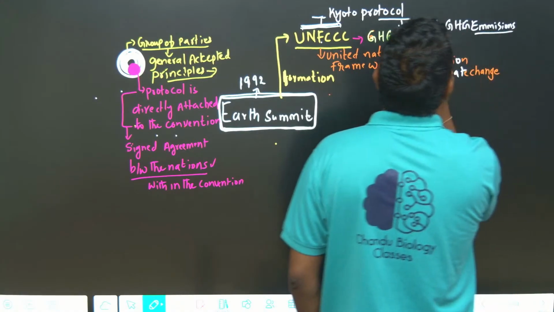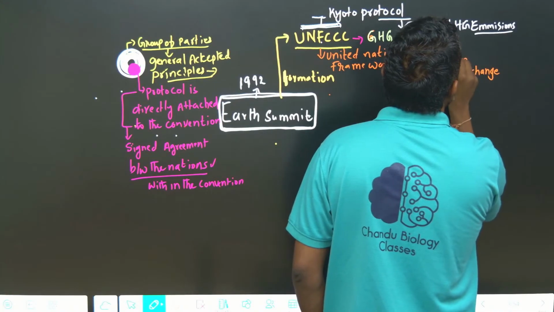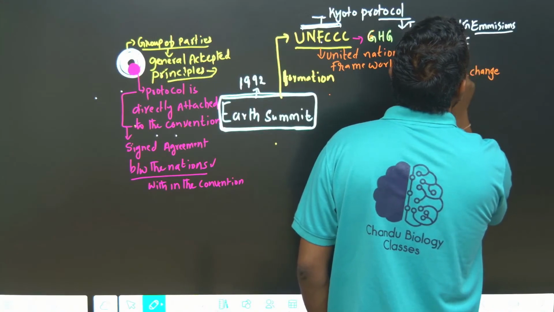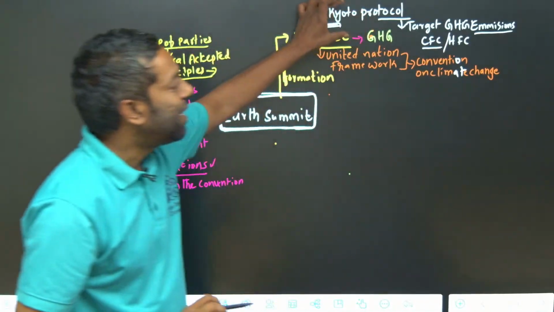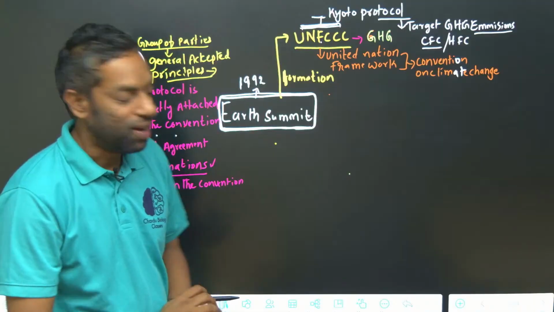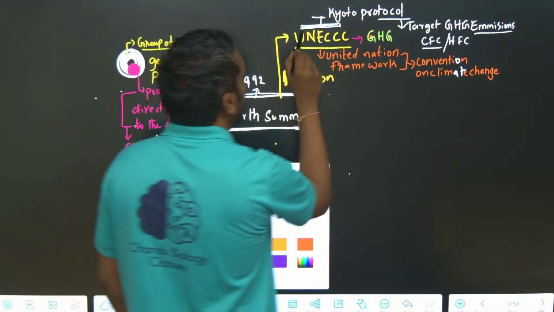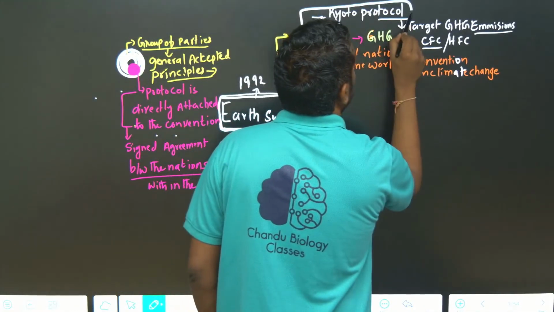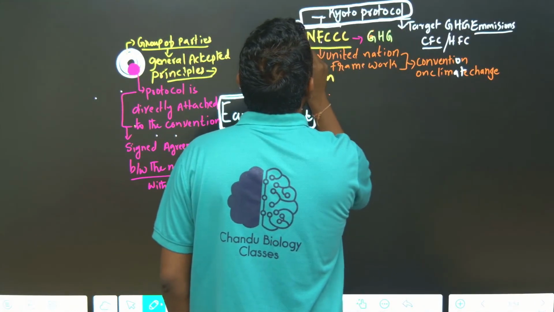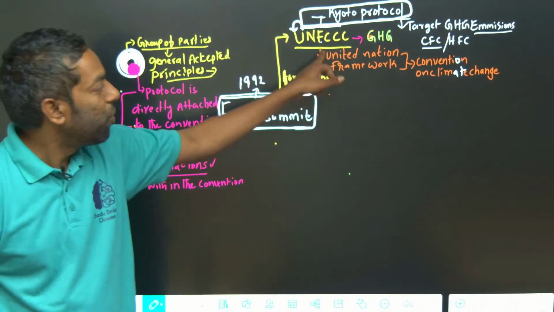Like chlorofluorocarbons and hydrofluorocarbons, the targets are within the convention. There is the Kyoto Protocol, the protocol which is under UNFCCC.